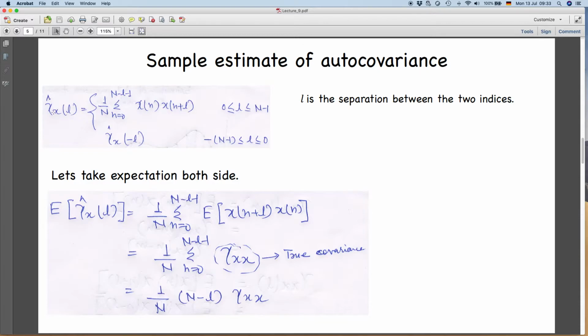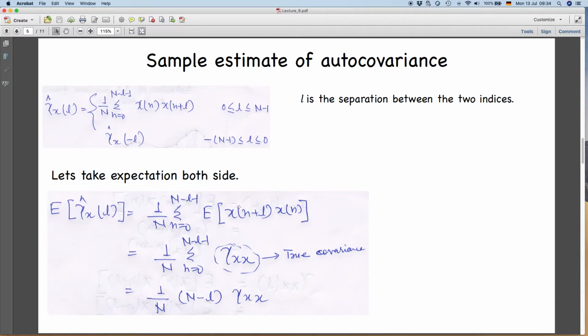So what we can do is take the expectation on both sides. The expectation of gamma hat of L is 1 by n, and the expectation goes inside, the expectation of x n plus L times x n. L is the separation again, and n and L are all indices. Keep in mind, L is the separation between two indices, and n is the index related with your samples, n equal to 0, 1, 2, 3, as I showed in the first slide.